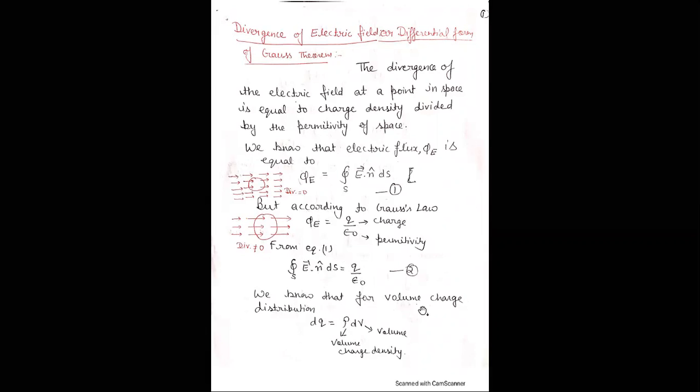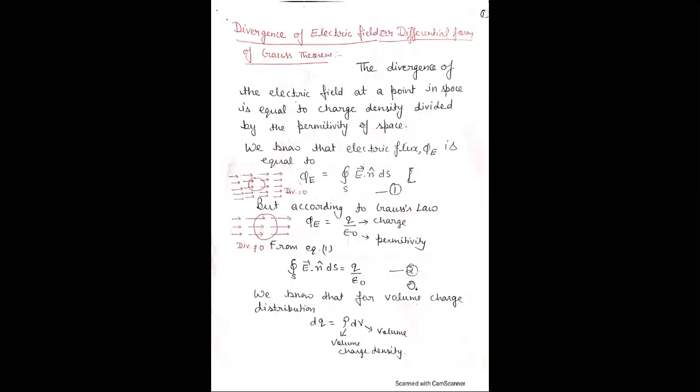We know that for volume charge distribution, dq is the charge and rho is the volume charge density and dv is the volume. Now the value of charge is equal to rho dv. Using equation 2 and 3, E dot n ds is equal to 1 by epsilon naught rho dv.